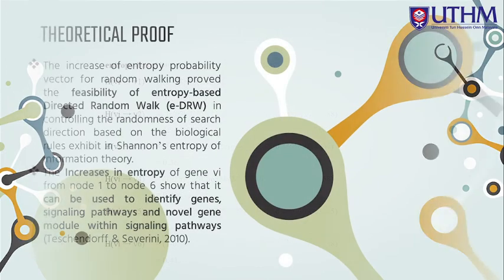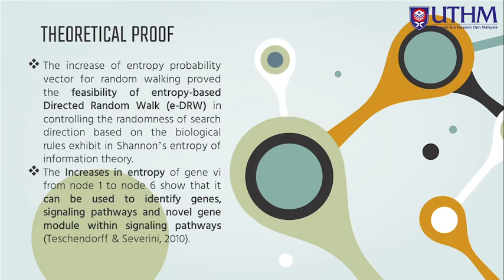then based on the result, the increase of entropy probability vector for random walking proved the feasibility of entropy-based directed random walk in controlling the randomness of search direction based on the biological rules exhibited in Shannon entropy of information theory. The increases in entropy can be used to identify gene signaling pathway, novel gene modules within the signaling pathway as shown in many papers.